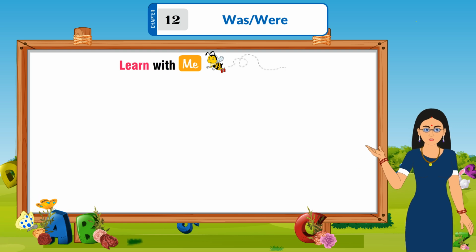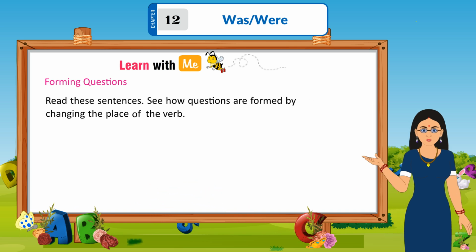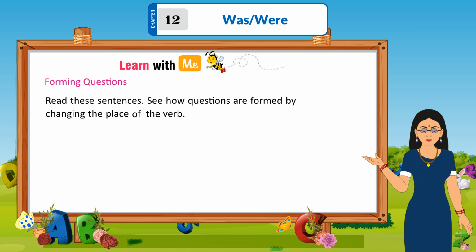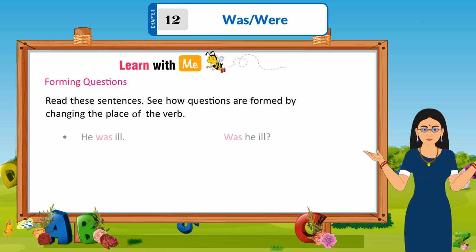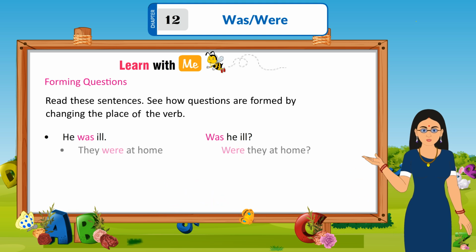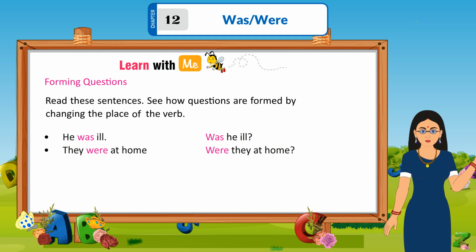Learn with me. Forming questions. Read these sentences. See how questions are formed by changing the places of the verb. He was ill. Was he ill? They were at home. Were they at home?